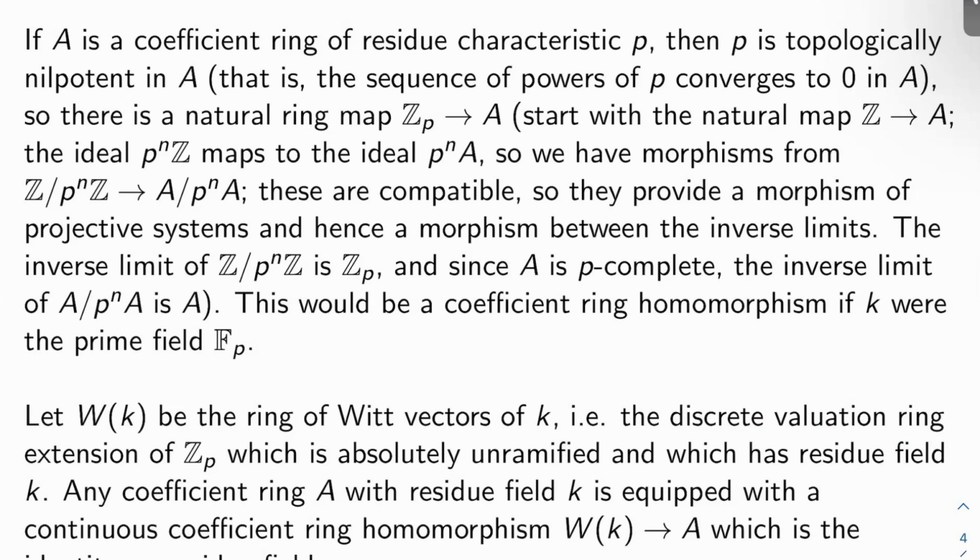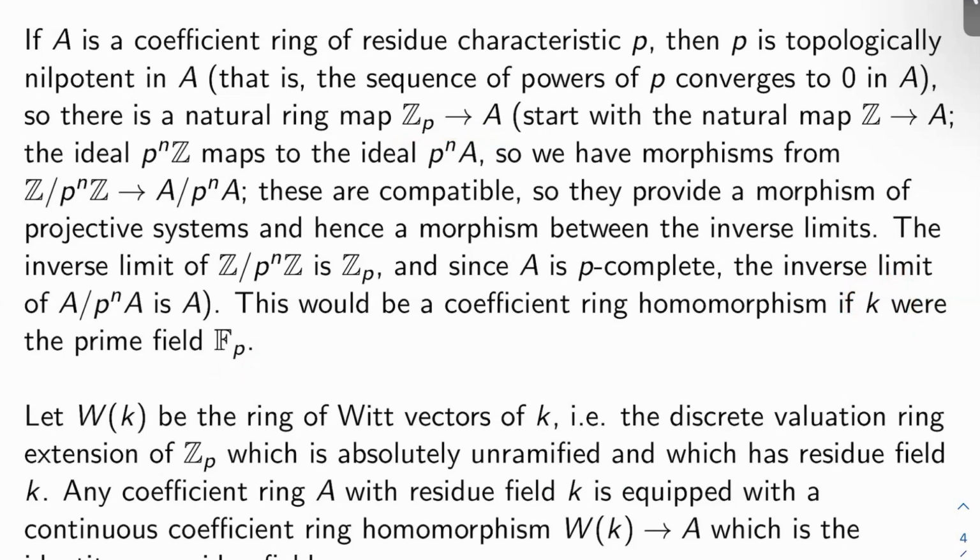It just doesn't matter for us that much. So any coefficient ring A with residue field K is equipped with a continuous coefficient ring homomorphism from the ring of Witt vectors of K to A, and this is the identity on residue fields. So if K isn't the prime field F_P, you can replace this map Z_P to A by the map from W(K) to A.